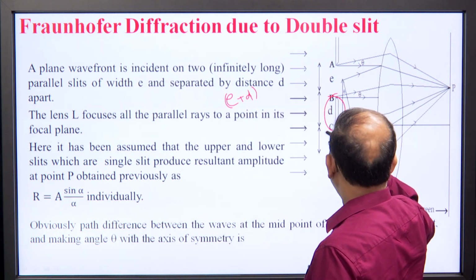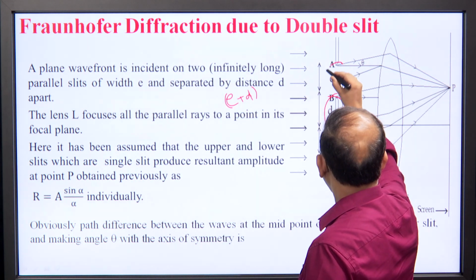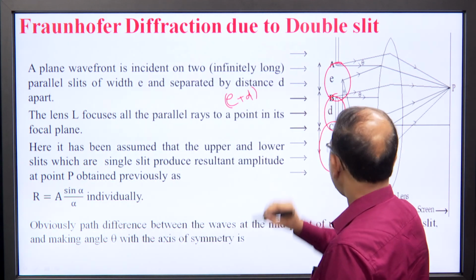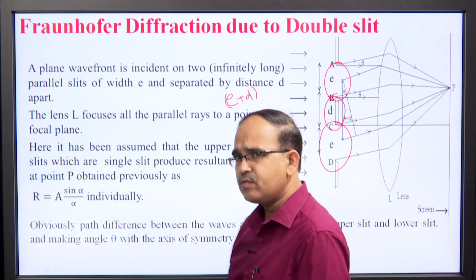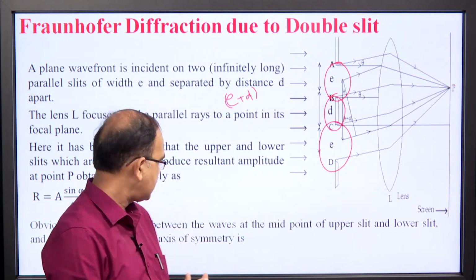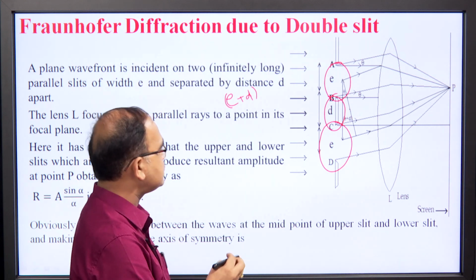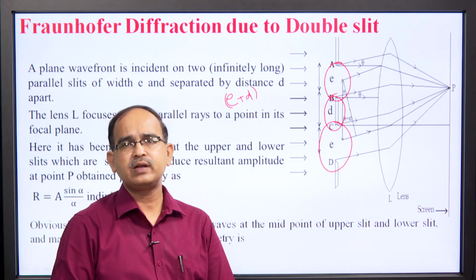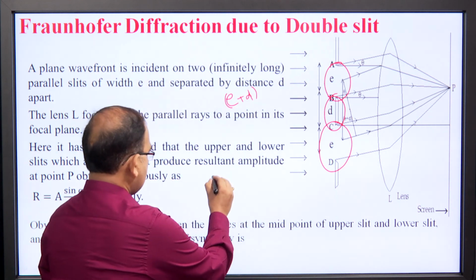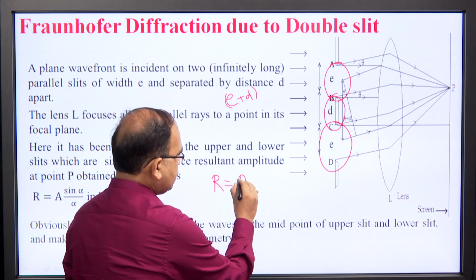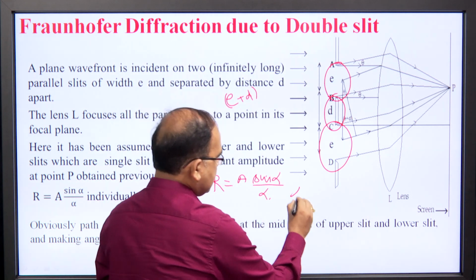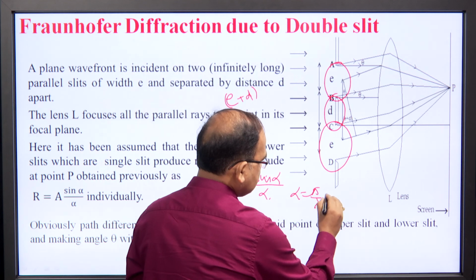To proceed further, we will assume here again that slit AB and slit CD are producing a single wave of amplitude A sin alpha over alpha, which is the resultant of a single slit at an arbitrary point P in space, where alpha is the same as earlier, pi over lambda e sin theta.